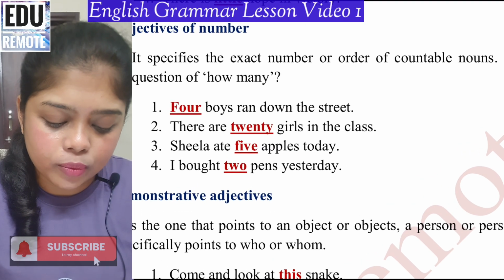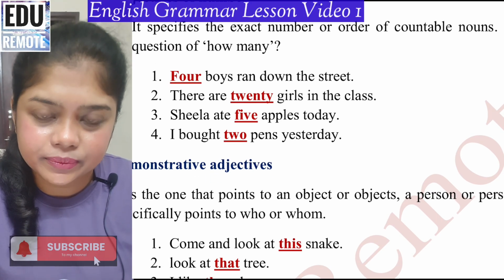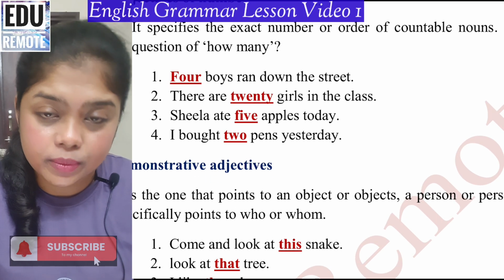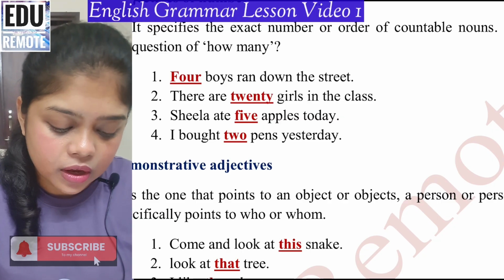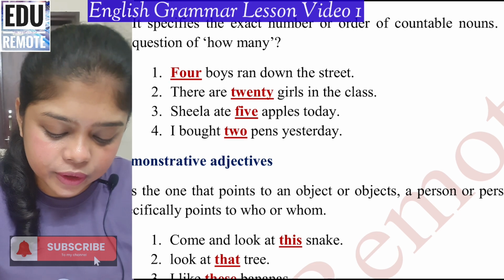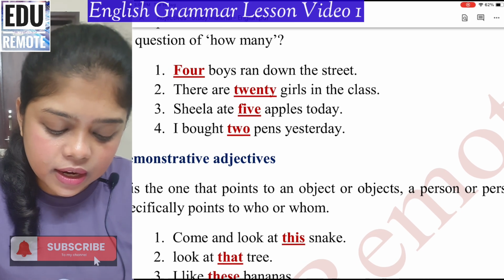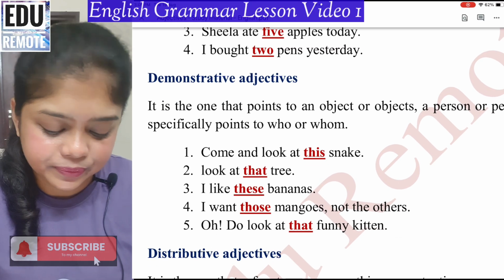For example, 4 boys ran down the street. So 4 is the exact number and it is telling you about how many boys. So 4 is the adjective of number. There are 20 girls in the class. So 20 is the adjective of number. Sheila ate 5 apples today. 5 is the adjective of number.